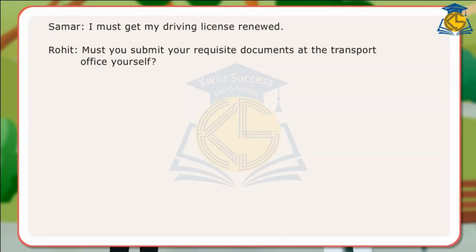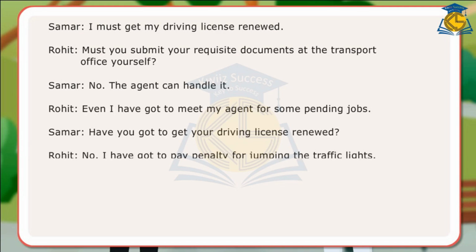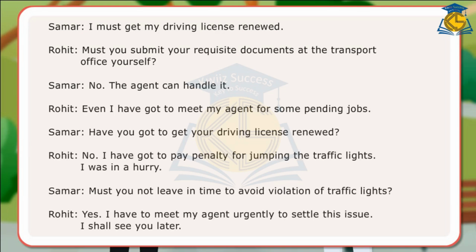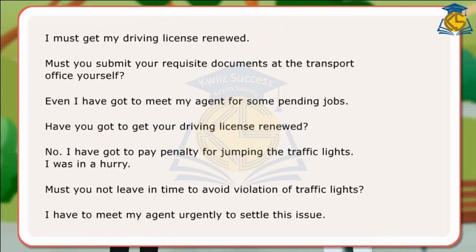The conversation between two friends uses modal verbs of necessity or obligation, must and have got to, in affirmative and interrogative. Here are some examples of sentences using must and have got to. I must get my driving license renewed. Must you submit your requisite documents at the transport office yourself? Even I have got to meet my agent for some pending jobs.